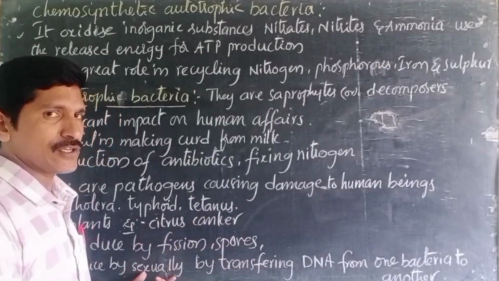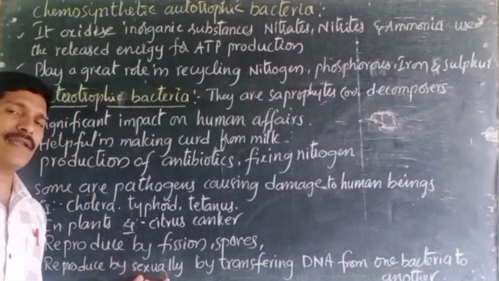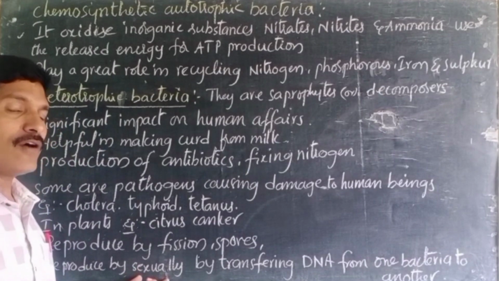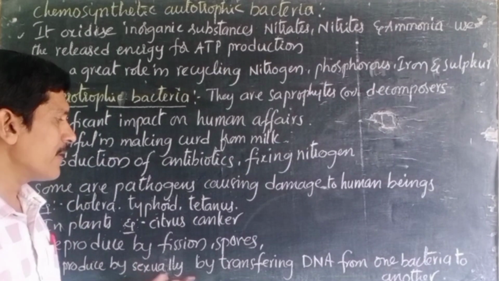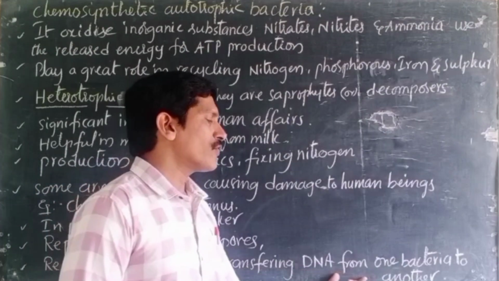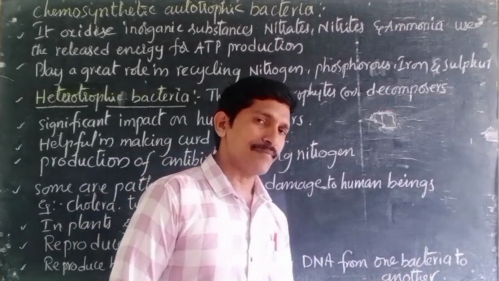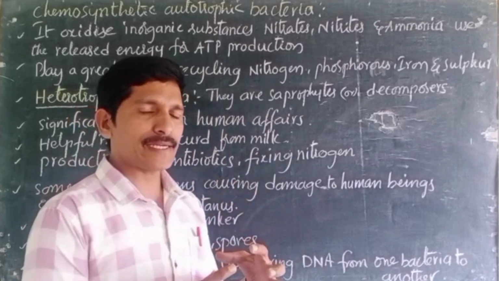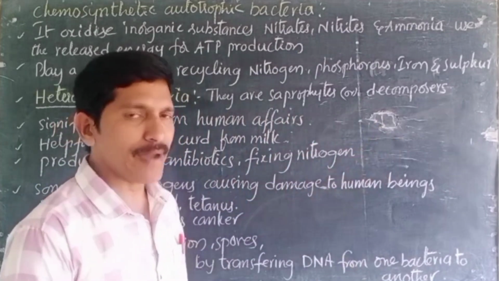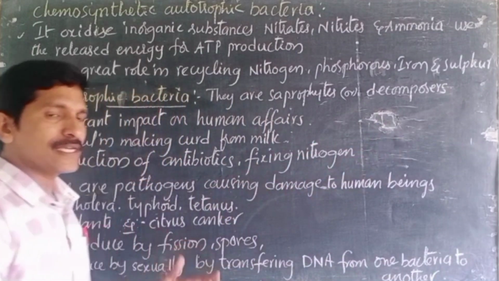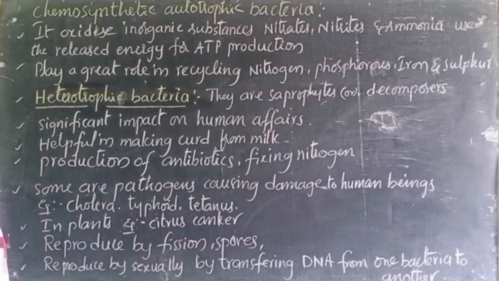This is a rare condition. How do they reproduce by the sexual method? By transferring DNA from one bacteria to another. DNA present in one bacteria is transferred to another bacteria. It helps in the sexual mode of transmission in bacteria.